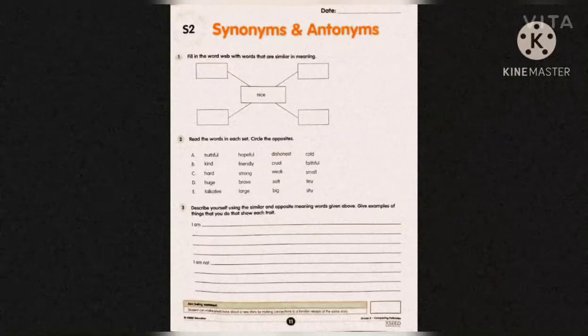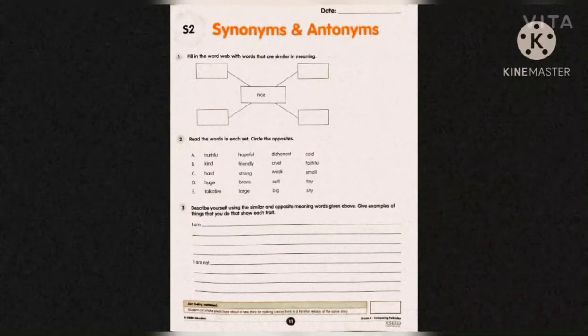Now if you come to the second question, read the words in each set and circle the opposites. Truthful. If a person is truthful, he always says the truth and he is always very good. But if he is not truthful, if he is not good, then what do we call that person? Among the other 3 words, try to collect the opposite of that. If you read the options, some words you know. If it is not that word, maybe the other word. So try to collect according to the options given. Kind. A person is very kind, means he doesn't harm anyone. So what is the opposite of that?